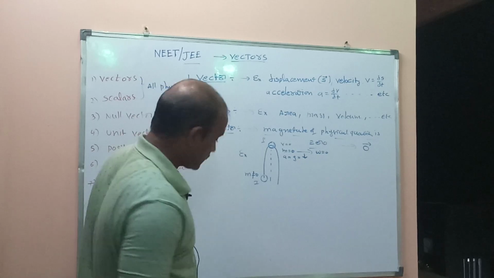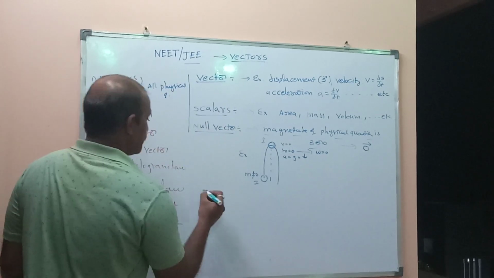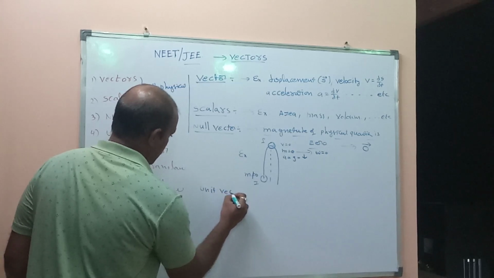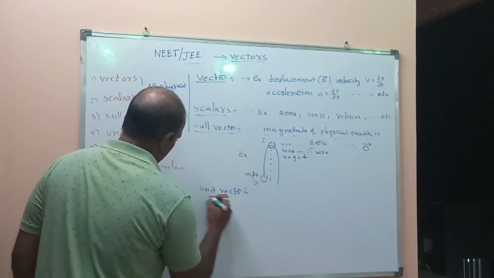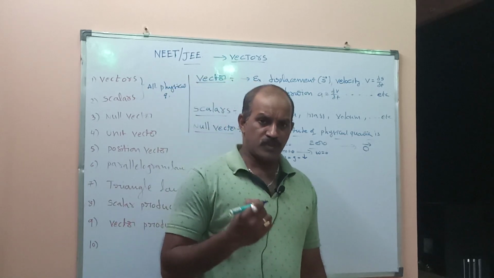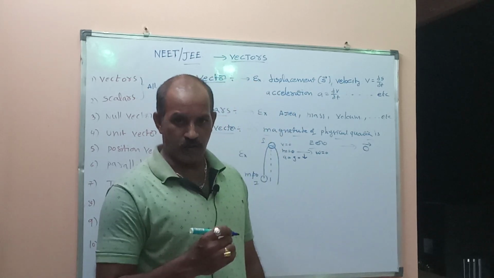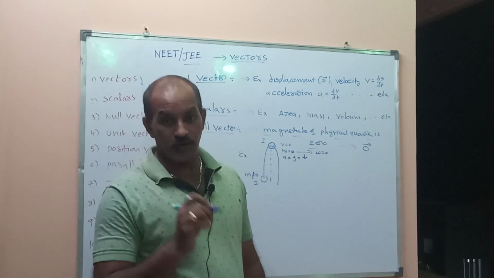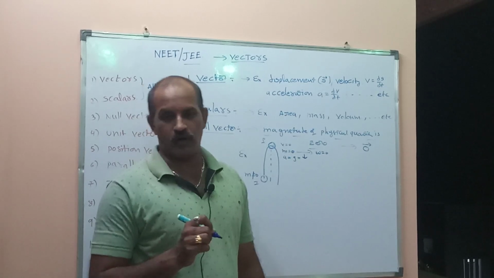Okay. Next one, unit vector. A unit vector means a physical quantity having 1 unit of magnitude.